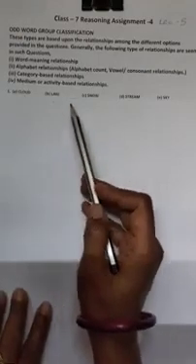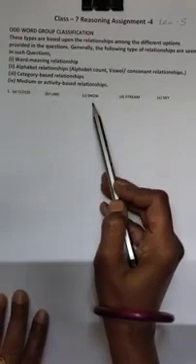See, cloud is a form of water, lake is also a form of water, snow is also a form of water, stream is also a form of water, but sky is not. So in this, what is odd one out? Sky is odd one out because sky is not a form of water.